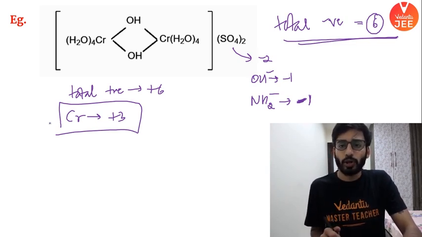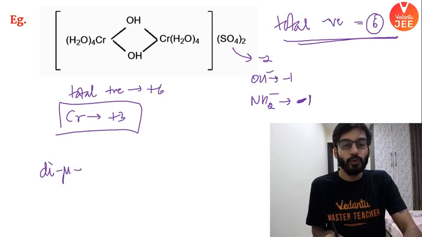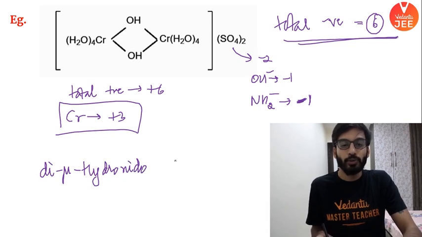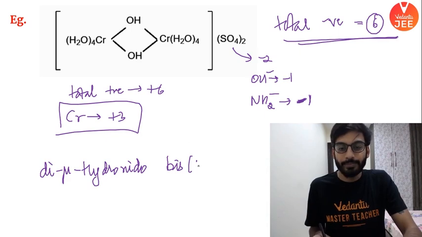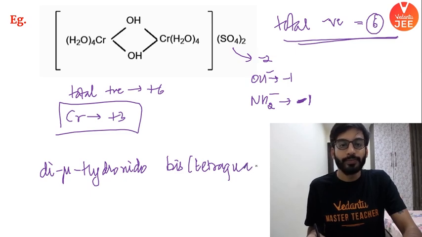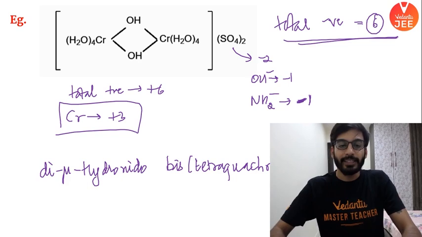Now, what is the name? Let's talk about the name. Very simple process. One by one, we'll go for it. You can notice again, A and B are same. So I will do one thing. Very simple. Di mu hydroxido. Then what I have to do? Bis. Now, what I will write? Tetra. Aqua. Chromium. And what is the state, beta? State here is +3. I hope it is clear. ठीक है, ये भी clear हो गया.